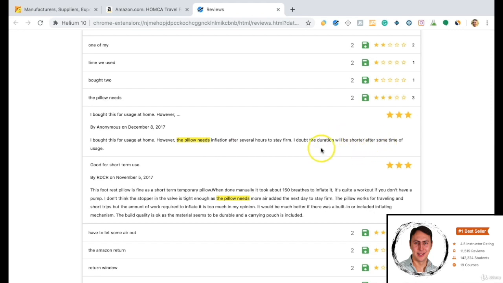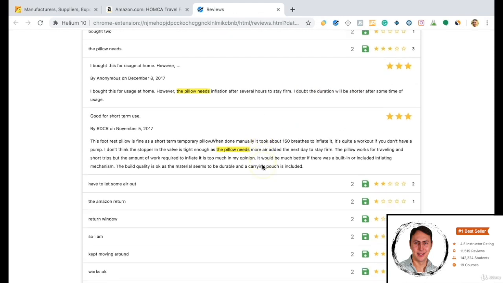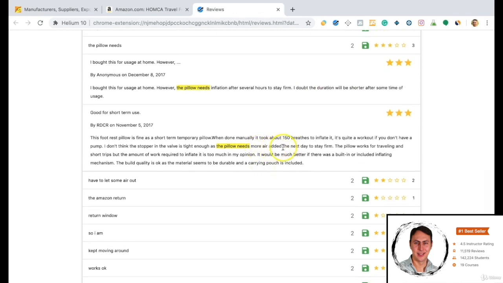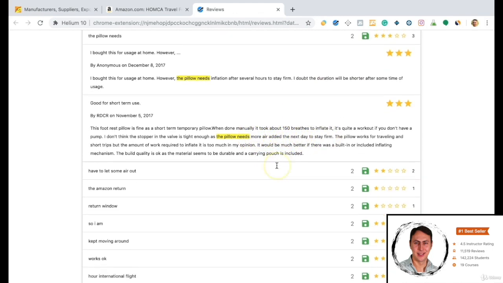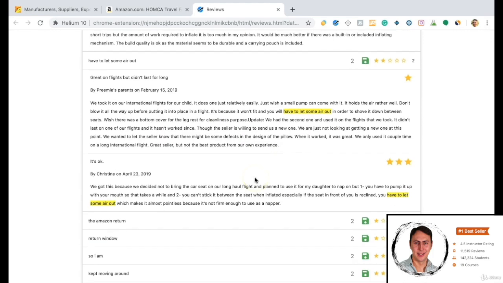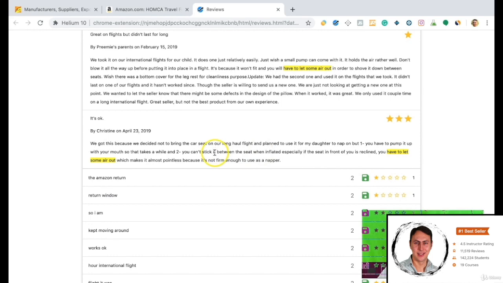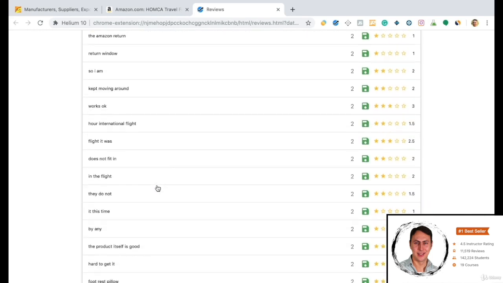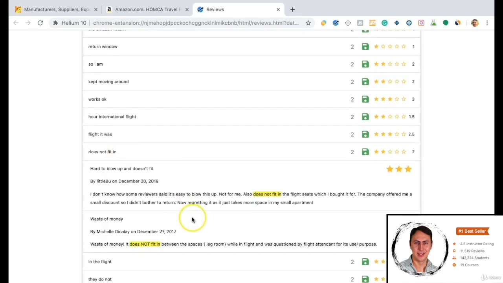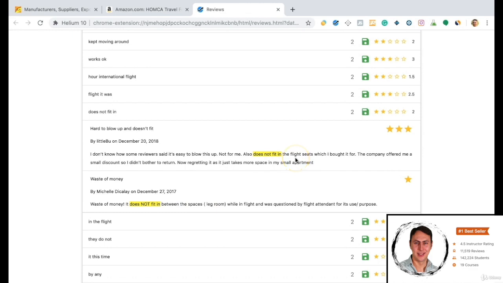Let's have a look if there is any other problem. "Doesn't fit in." For where? For the airplane seat. The product size can be changed by considering the airplane seats. Airplane seats and the space between them is short. Adjustments can be made related to this. Because they generally mentioned this topic, and the pillow doesn't fit there. "While in theory these make sense, they don't fit in the tiny space between seats."